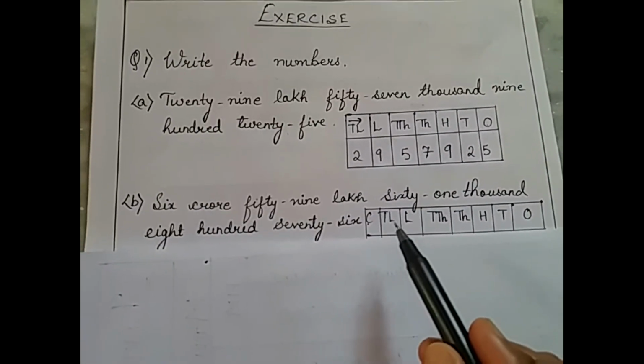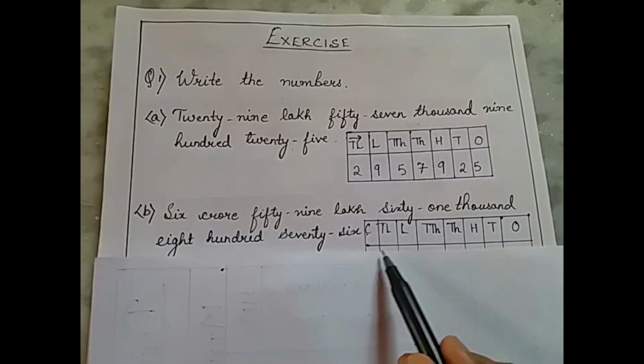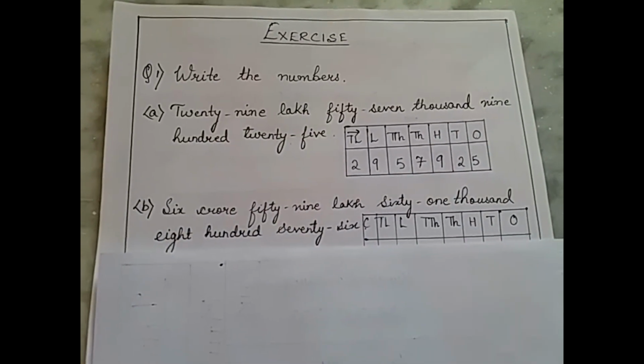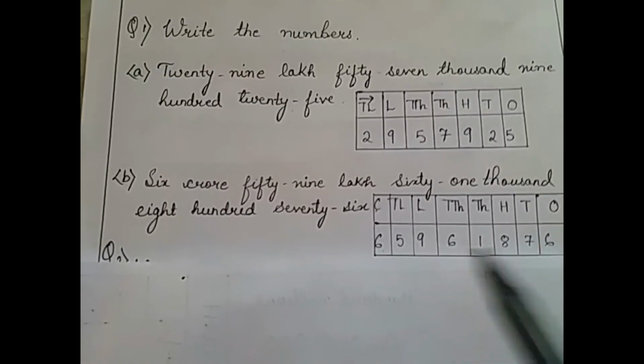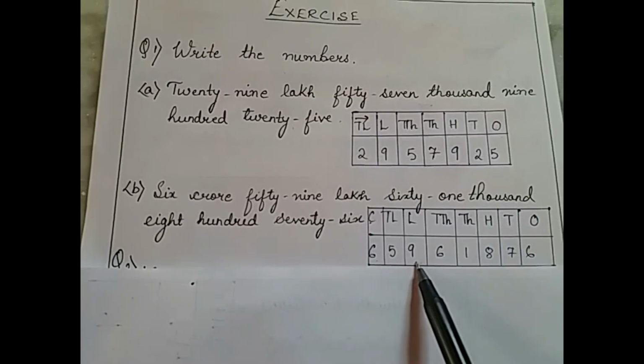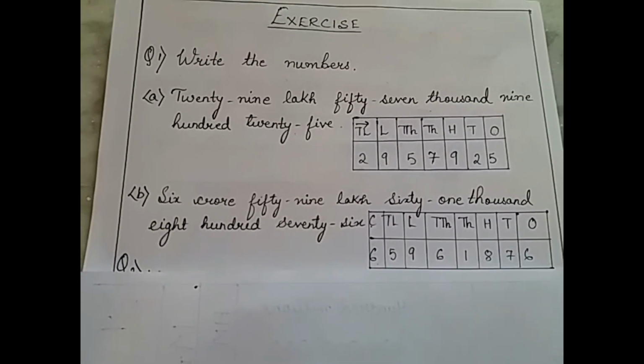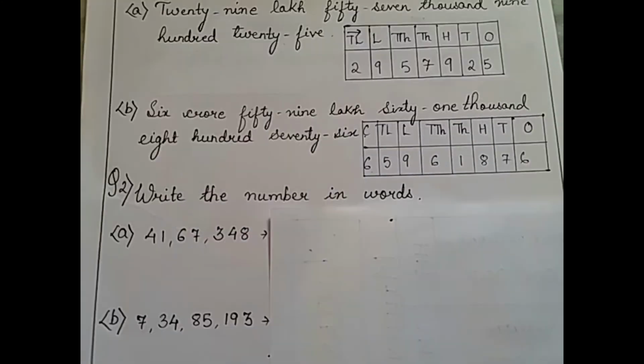For our own convenience, we have to again draw this small chart and then we will fill these blanks. So here is our answer. 66,59,61,876.